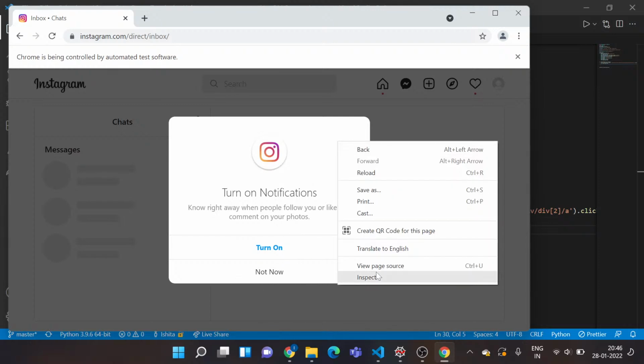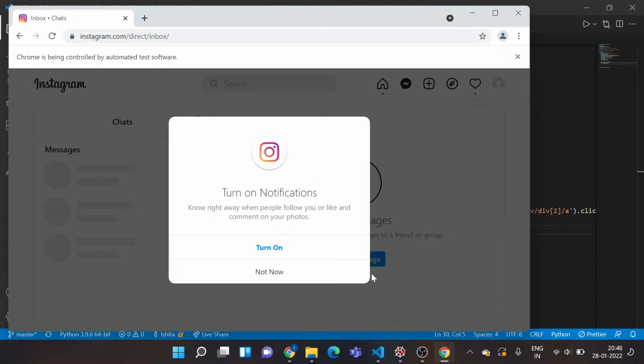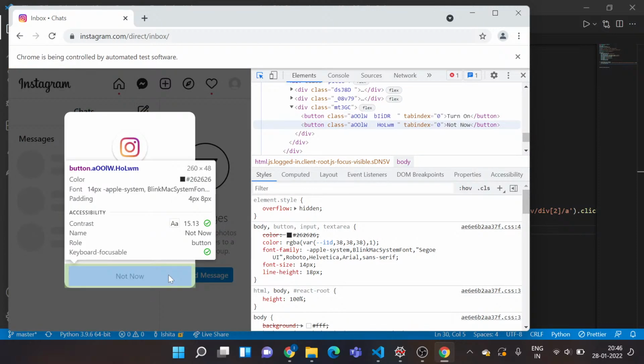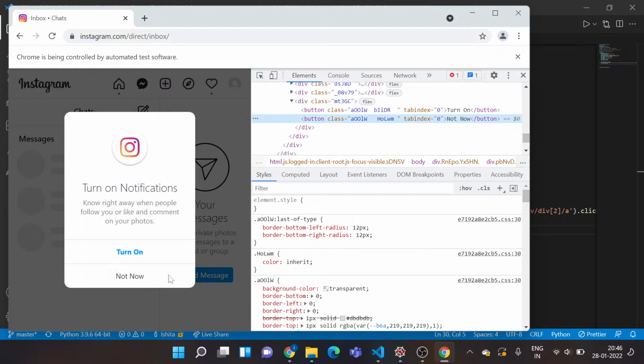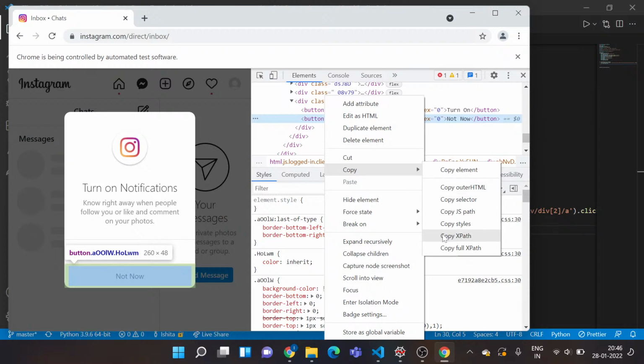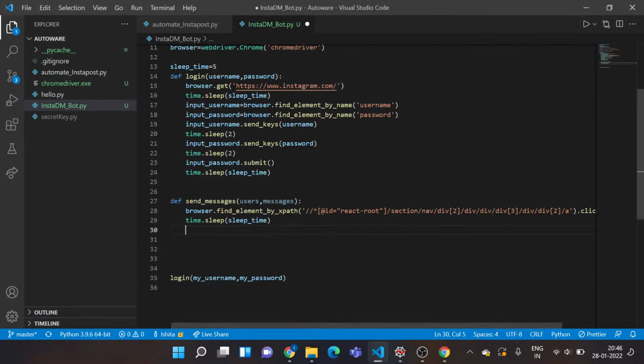So I need to locate this element. I'll click on inspect. If you're wondering how I am getting this, just right click on that page and you'll find this option called inspect and this window would open. So you'll just need to click over here and then come down and locate this element. So this is a button. Here is this button. I have located this one. I'll right click. I'll say copy XPath, and I'll get the XPath.